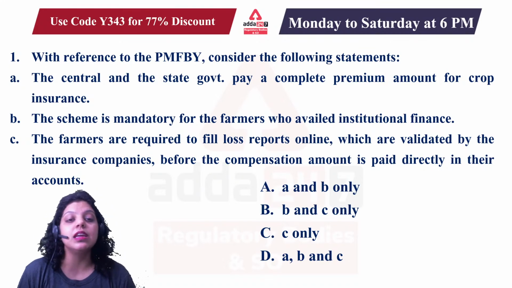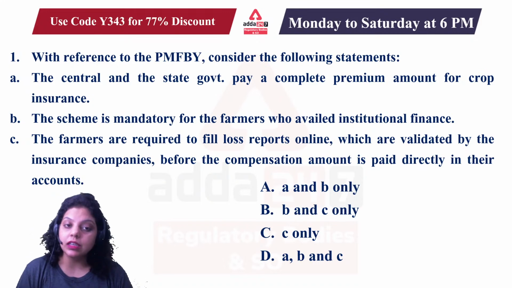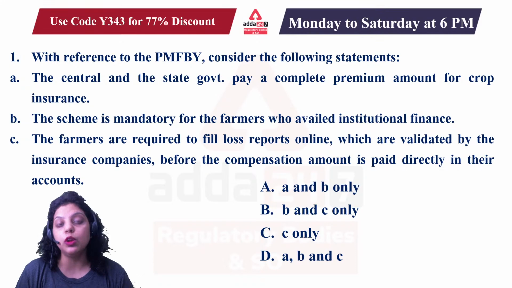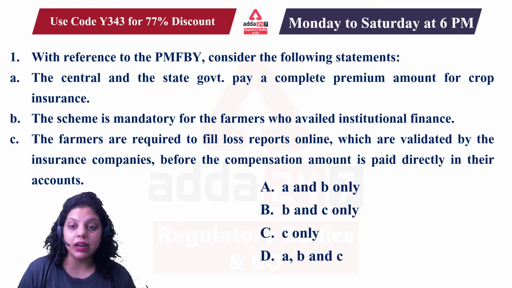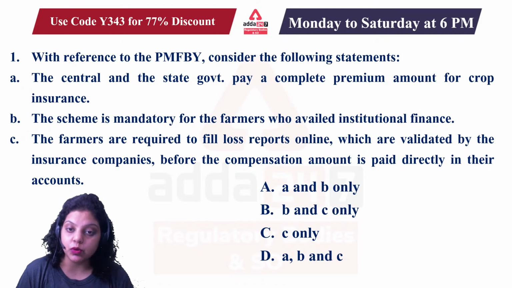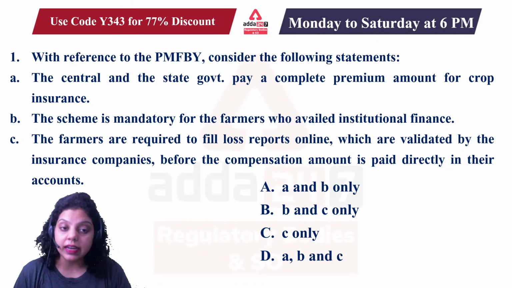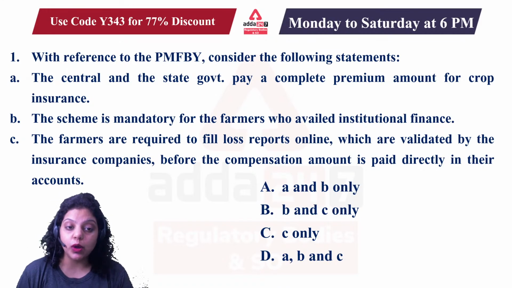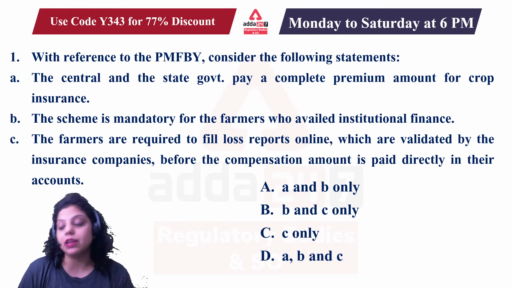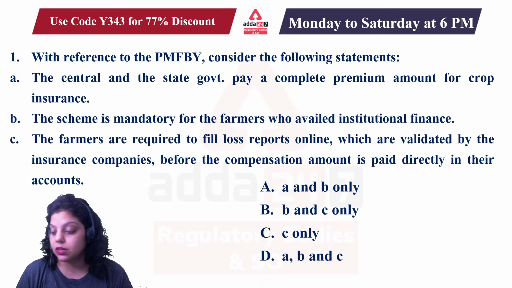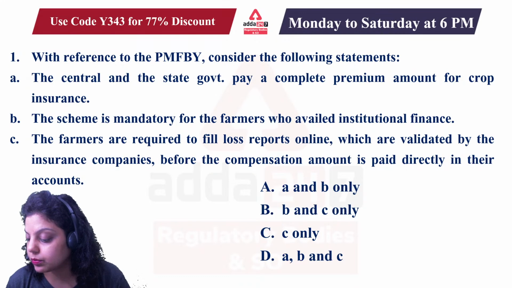Second is saying the scheme is mandatory for the farmers who avail institutional finance. Third is saying the farmers are required to fill loss reports online, which are validated by the insurance company before the compensation amount is paid directly into their account. So which of the following statements regarding the Pradhan Mantri Fasal Bima Yojana is correct? You have to answer that question.